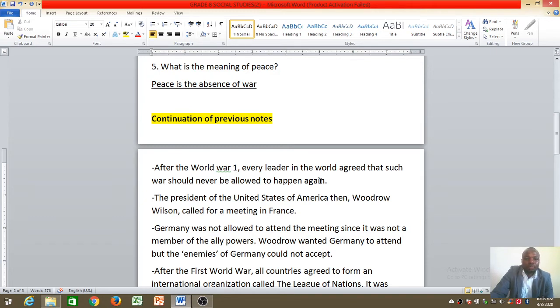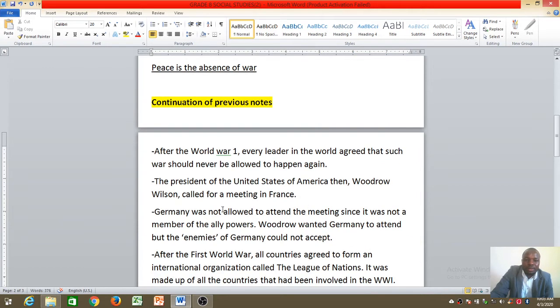The president of the United States of America then, called Woodrow Wilson, called for a meeting in France. In this meeting they were supposed to sit and come up with something that will stop any other war.